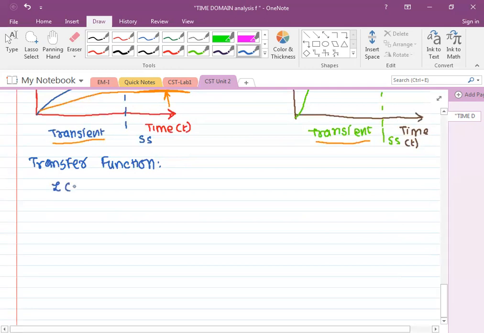So it is actually nothing but the Laplace of output to the Laplace of input, which we call C(s) by R(s). And then it will be represented by one single block. So the entire whole system, except input and output, will be reduced to only one single block.